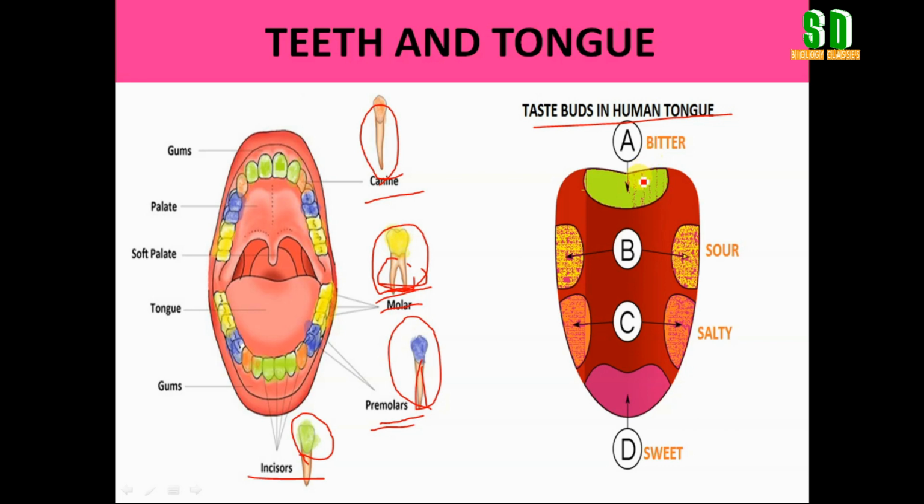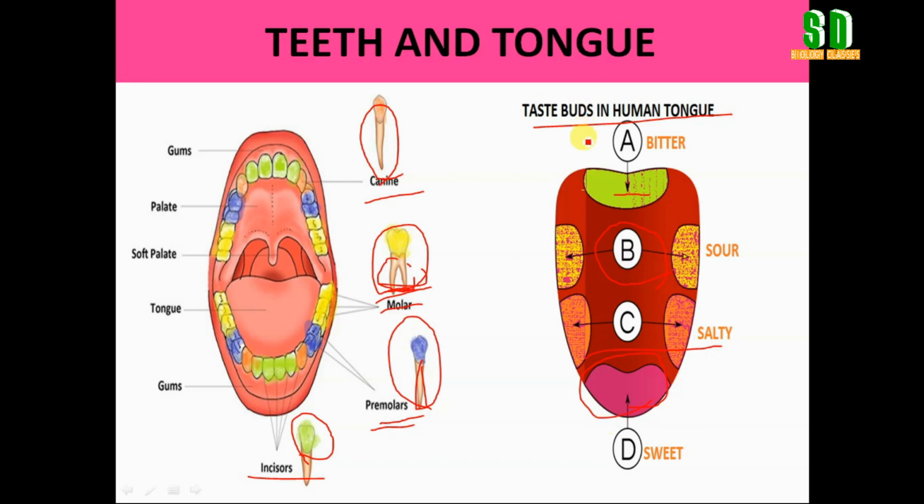The taste buds for bitter taste are present at the back side of the tongue. Next, the taste buds for the sour taste are present next to the bitter part of the tongue, that is on the 2 sides of the tongue. And next, the taste buds for the salty taste are present on the 2 sides of our tongue. And in the front part of our tongue, the taste buds for the sweet taste are present.